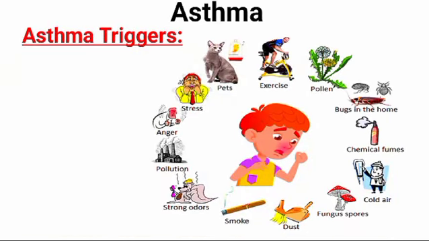Now, asthma triggers. Exposure to various irritants and substances that trigger allergies can trigger signs and symptoms of asthma. Asthma triggers are different from person to person and can include airborne allergens such as pollen, dust mites, mold spores, pet danders, or particles of cockroach waste, respiratory infections such as common cold, physical activity, cold air, air pollutants, and irritants such as smoke, certain medications including beta blockers, aspirin, and non-steroidal anti-inflammatory drugs, strong emotions and stress,